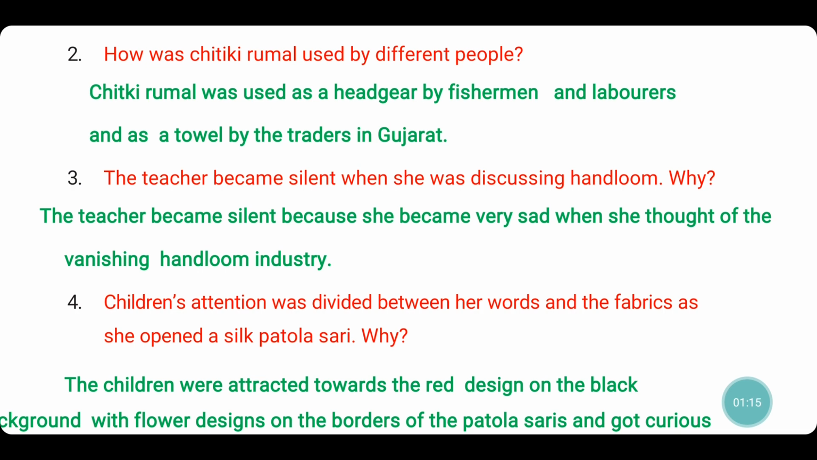On to the third question. The teacher became silent when she was discussing about handloom. Why? The teacher became silent because she became very sad when she thought of the vanishing handloom industry. Vanishing means slowly disappearing. The growth of the handloom industry is slowly diminishing because of the power looms and other modern textile industries. So here the teacher became very sad when she thought of the declining handloom industry. So she became very silent.